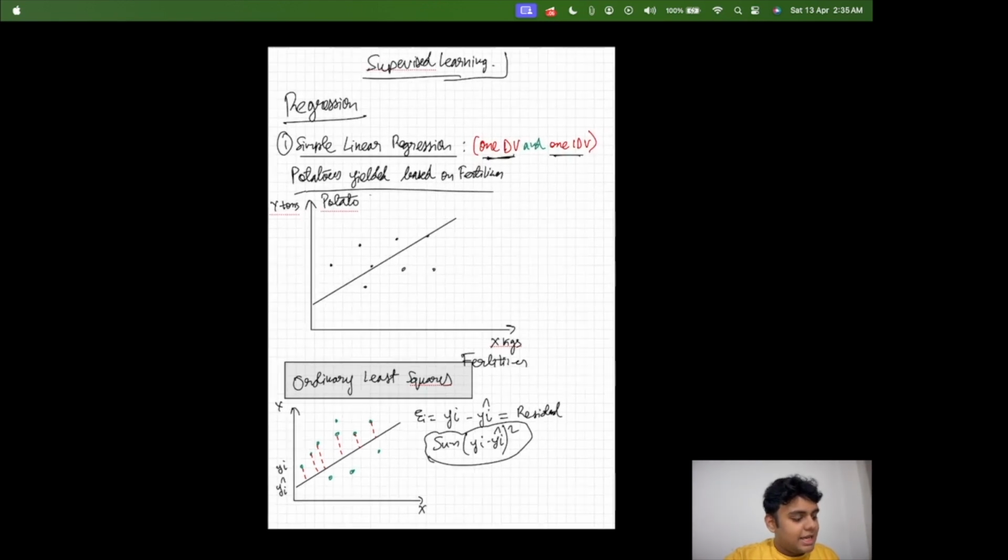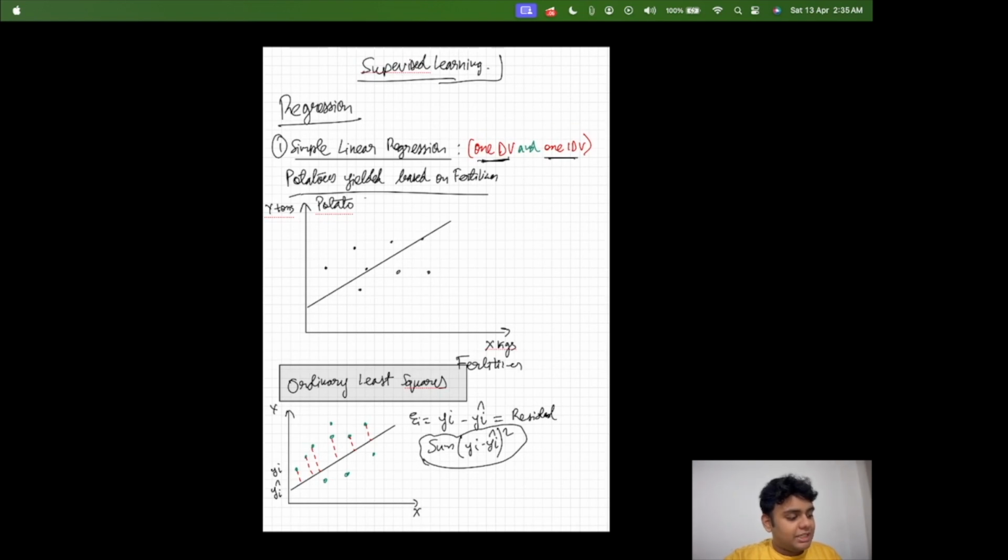Now this was done, and mind you, this is only for one dependent variable and one independent variable. So this is what it was. Now let us fire up our laptops and start with some practical work. I'm going to do that right now.